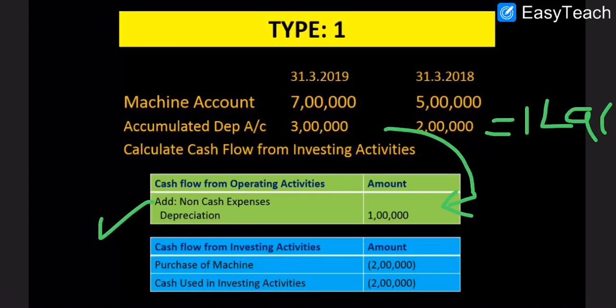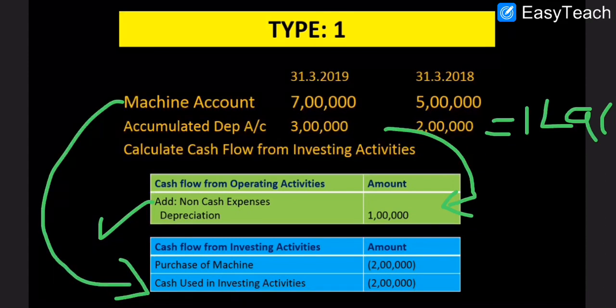Similarly, machine account balance from 5 lakh has become how much? 7 lakh, 5 to 7 lakh. So the increase in the value of machine shows purchase of the machine. So the purchase of machine will be shown as an investing activity, that is cash used. So purchase of machine is written here, 2 lakh difference. From 5 lakh it has become 7 lakh. That means machine is purchased for how much? 2 lakh.